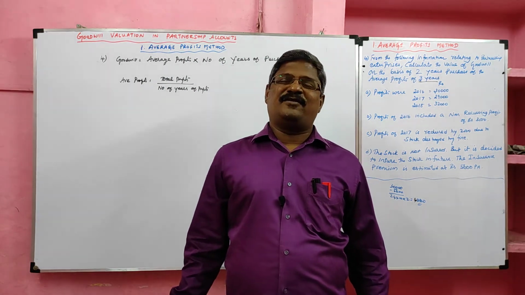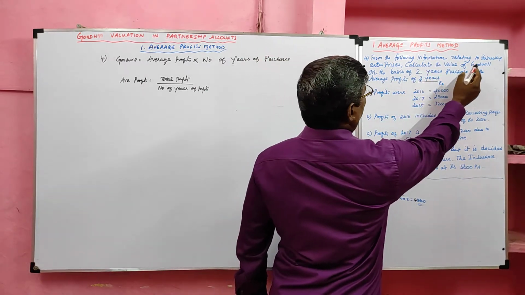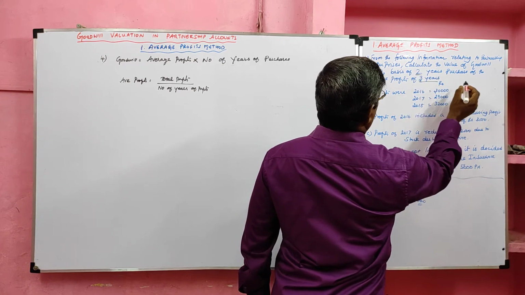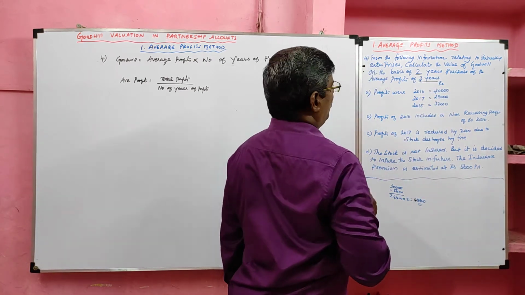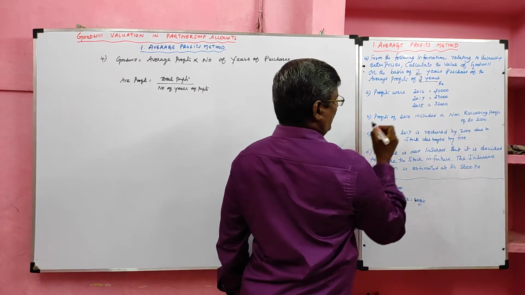Students, let me learn the fourth problem. Look at the problem. From the following information relating to the partnership enterprise, calculate the value of goodwill on the basis of 2 years' purchase of 3 years' average profit. Profits for 2016, 17, 18, three years' profits were given.